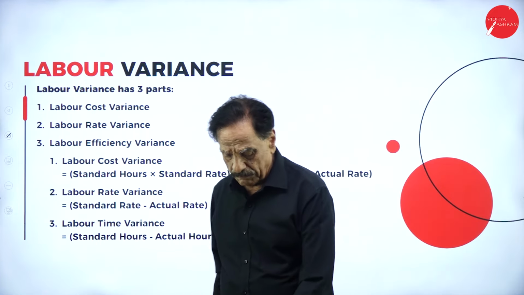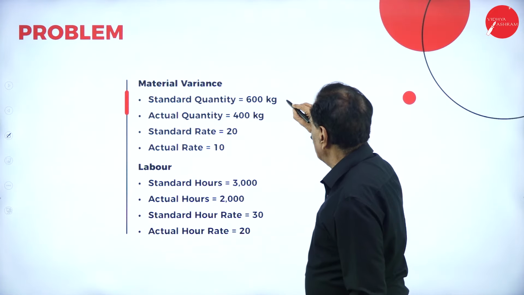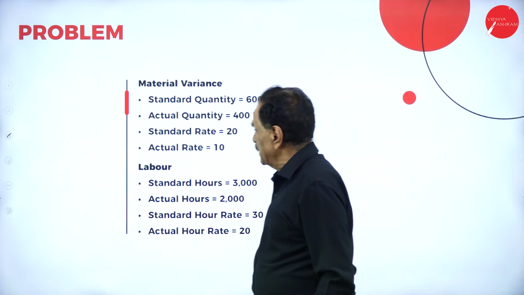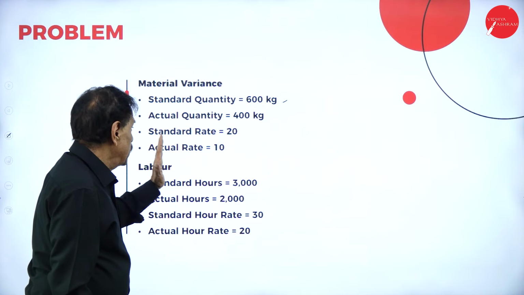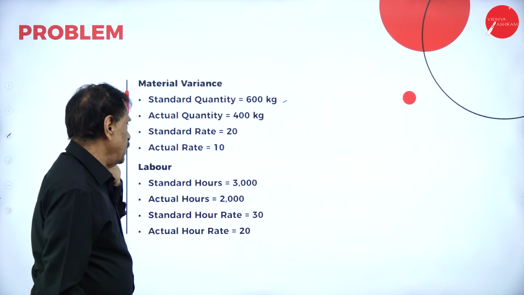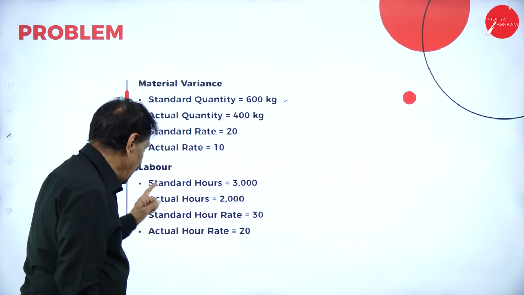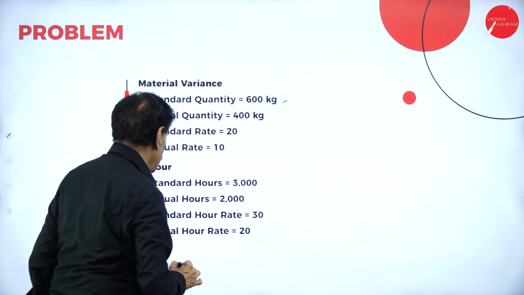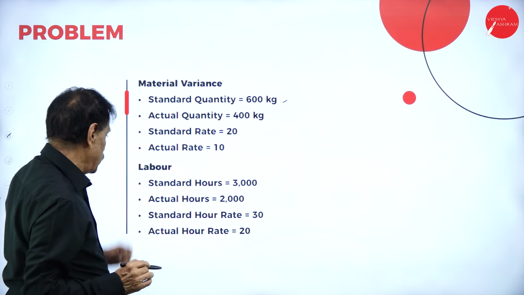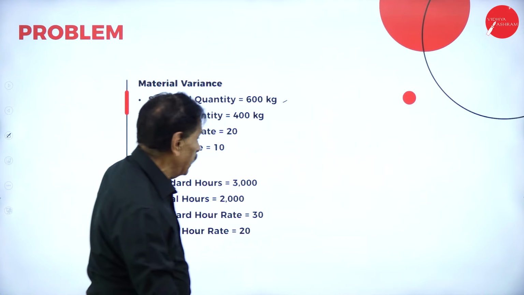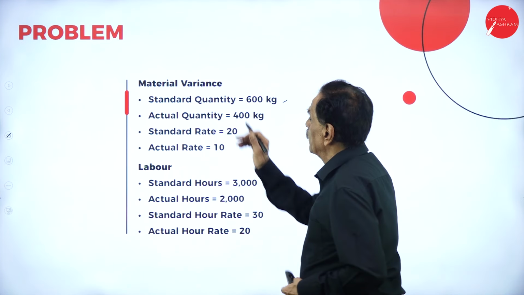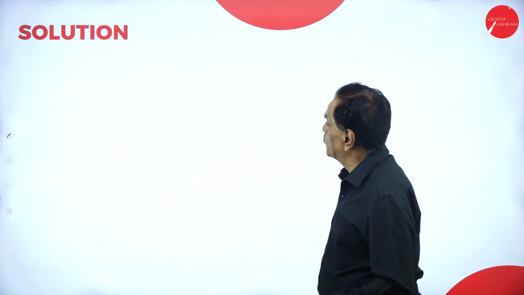10 marks question. Material value. They have given standard quantity 600 kgs, actual quantity 400 kg, standard rate 20, actual rate 10. Labor, standard hour 3000, actual hour 2000, standard hour rate 30, actual hour rate 20. We will move on. First one, material variance.